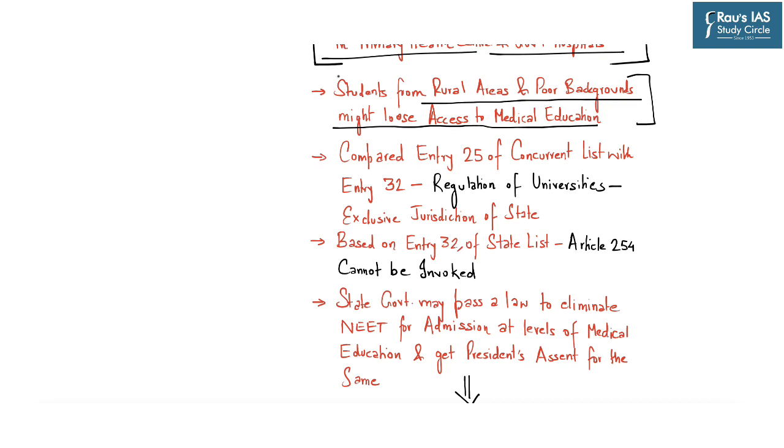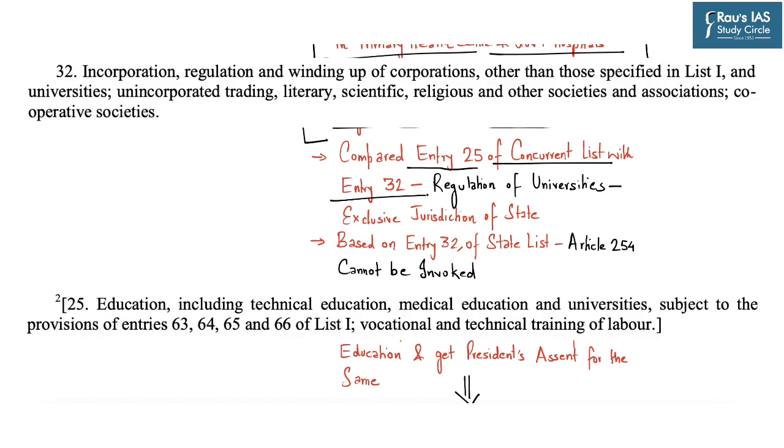Now, another very significant part highlighted by the committee was that it compared entry 25 of the concurrent list, which we just saw, with entry 32 of the state list. This entry provides for regulation of universities. Here, the committee stated that this is an exclusive jurisdiction of the state and this aspect overrides entry 25 of the concurrent list.